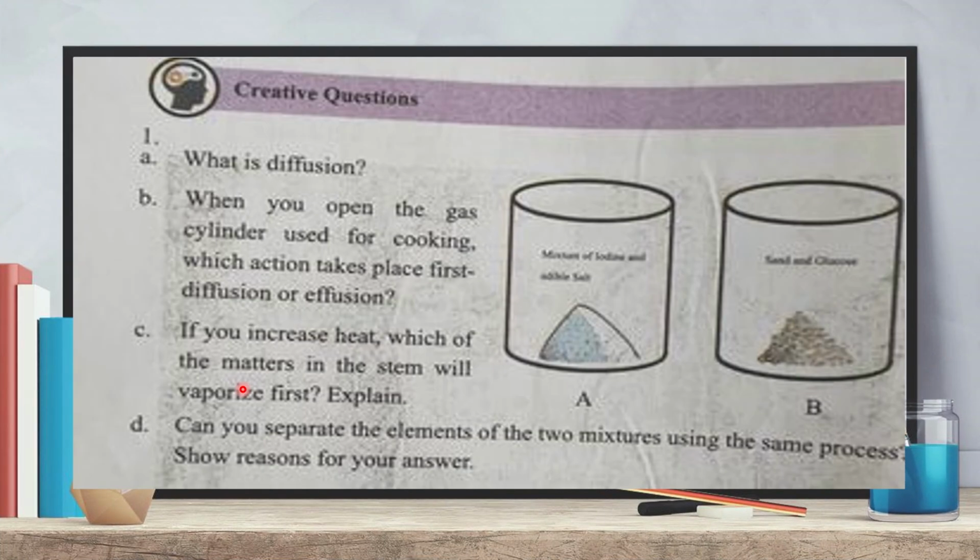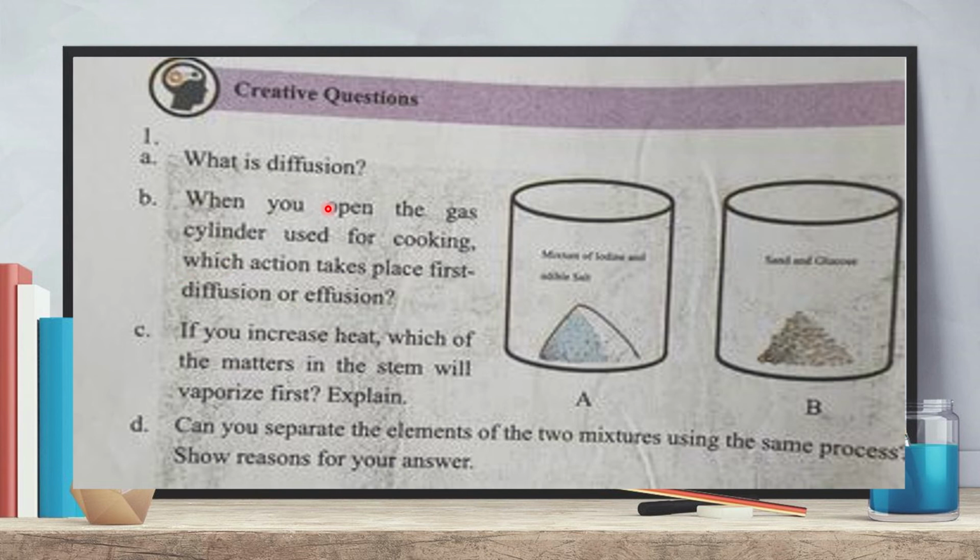Now comes the creative question, number 1. Look, there are 2 beakers. In the first beaker, there is a mixture of iodine and edible salt. And in the second beaker, there are sand and glucose. Now the question is, what is diffusion? You know the process.